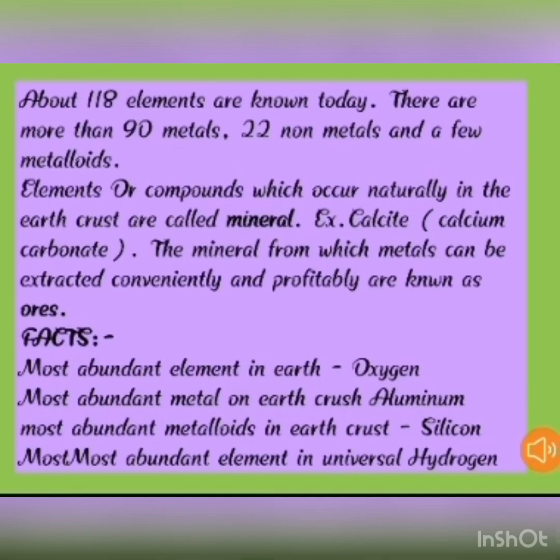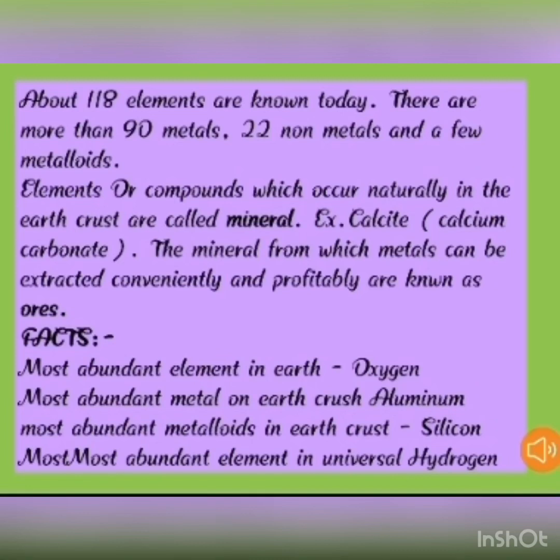Elements or compounds which occur naturally in the earth crust are called minerals. They contain metals in combined state. For example, calcite, which is calcium carbonate, is a mineral that contains calcium, and hematite contains iron. The minerals from which we can extract metals profitably are known as ores. All ores are minerals, but not all minerals are ores.